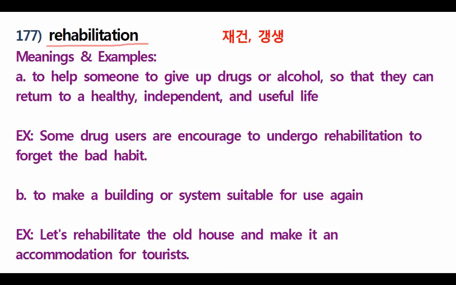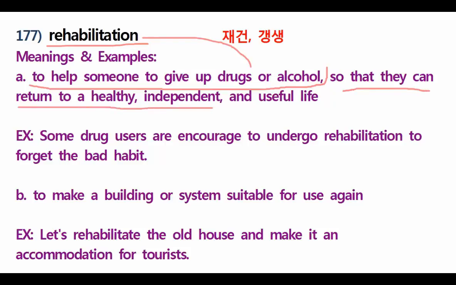Now, the number one meaning is to help someone to give up drugs or alcohol. If somebody is taking drugs or alcohol and they want to stop, that is also called rehabilitation, so that they can return to a healthy, independent, and useful life. Usually these people were very good before, but when they started taking drugs, their life has become useless, right? Now my example here is, some drug users are encouraged to undergo rehabilitation to forget the bad habit.